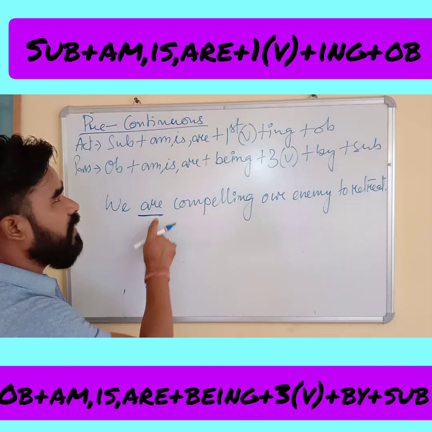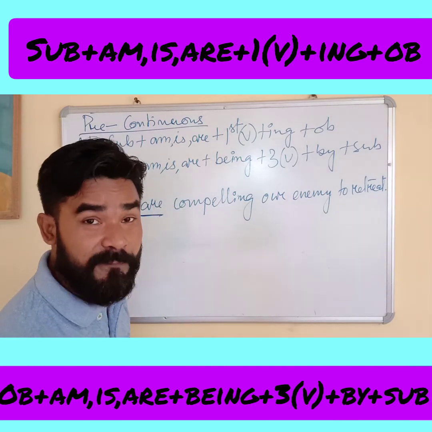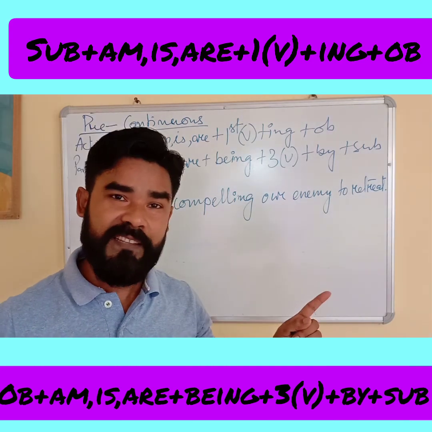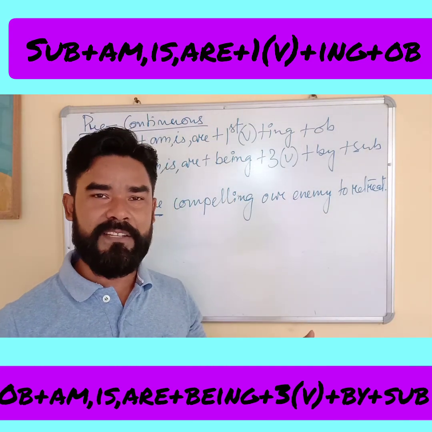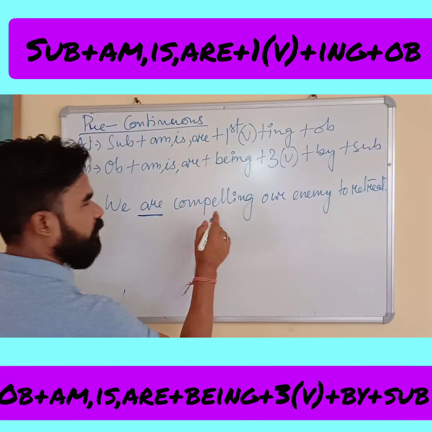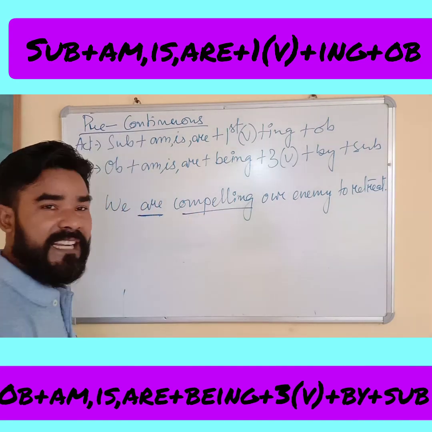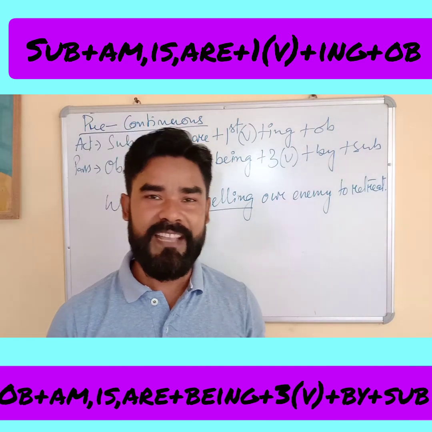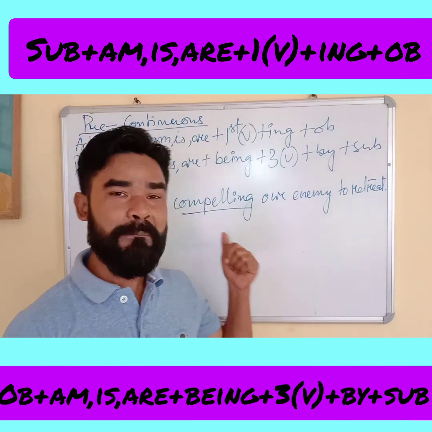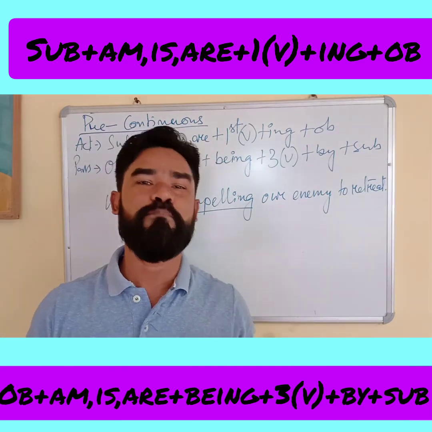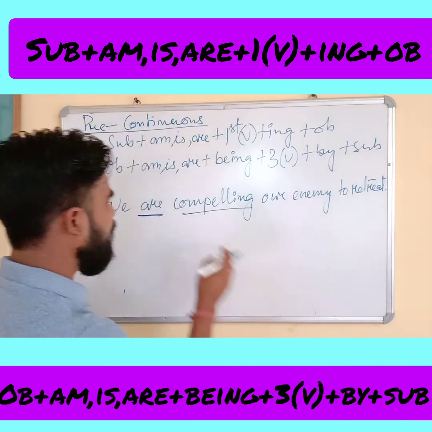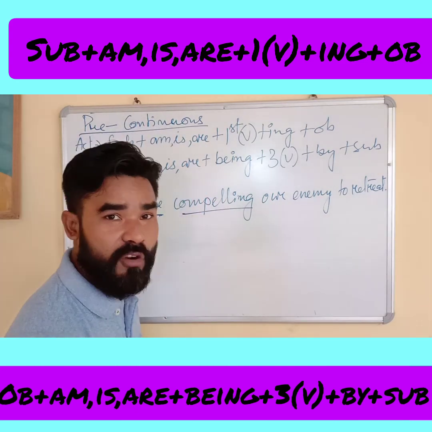We got am/is/are, or was/were. Then find out whether there is ing in the sentence or being in the sentence. Have we got it? Yes, we have got ing with the verb. That means this is present continuous tense active. If we get being, it is present continuous tense passive. Story over. Now we got am/is/are and ing, that means present continuous active.